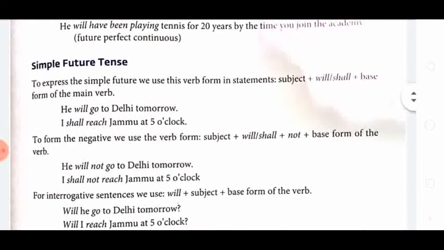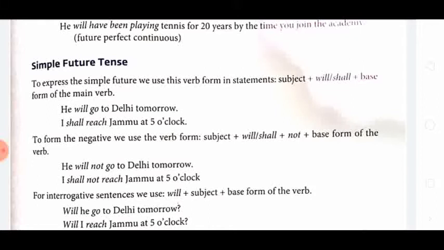Our focus will be mainly on what type of verb formation is in the particular tense, how we can make negative and interrogative sentences in that tense, and where we have to use the tense. Okay, now let us first see the simple future tense. To express the simple future, we use this verb formation in the statement. What type of verb formation will be there? Please underline it in your book.